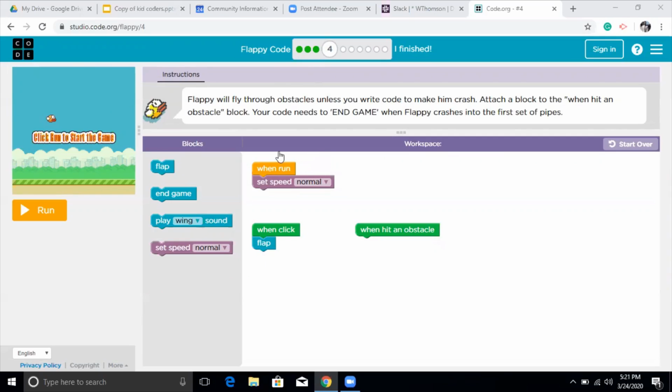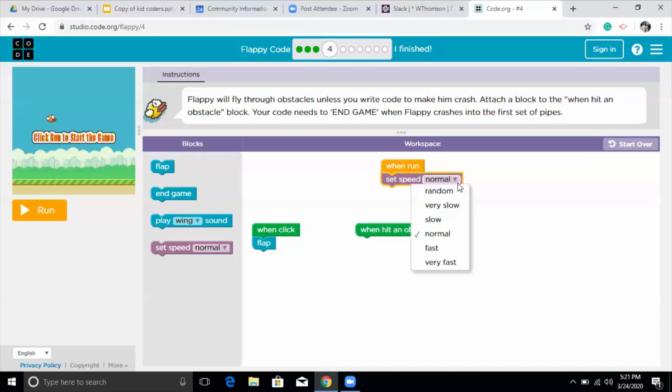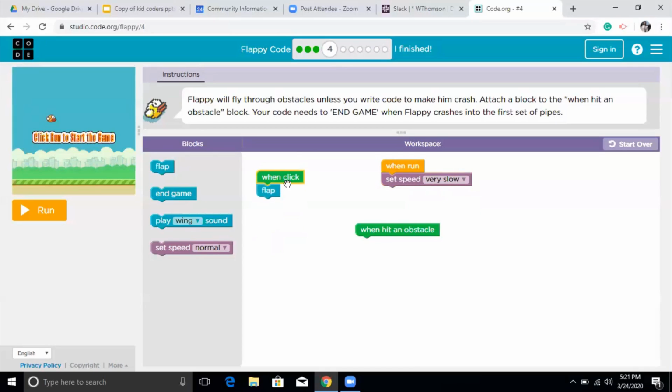So there are blocks here. It's called the block column, and there is a workspace on the right-hand side, where we will be making our code. On number 4, we have a run code here, which says set speed to normal. I'm going to change it to very slow. Then I have another code, which is when click, and it says it will flap when I click.